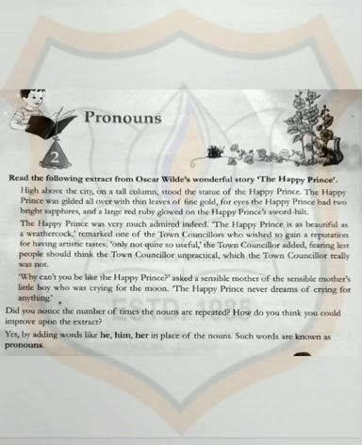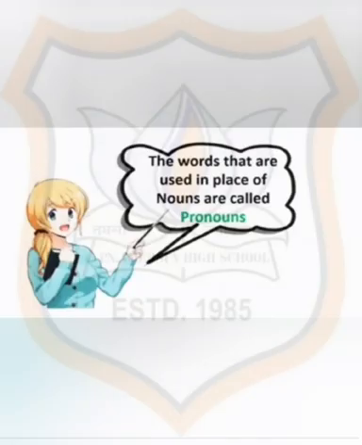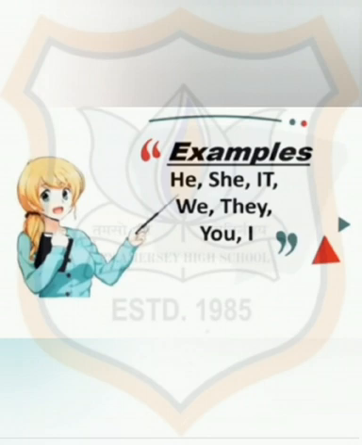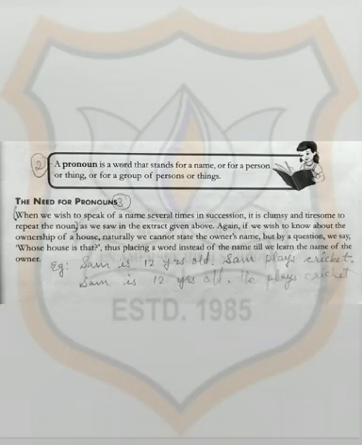Such words are known as pronouns. So, the words that are used in place of nouns are called pronouns. For example, he, she, it, we, they, you, and I. Children, let's have a look at the textual definition. See, children, whatever definitions we are reading, you have to learn them. A pronoun is a word that stands for a name or for a person or thing or for a group of persons or things.